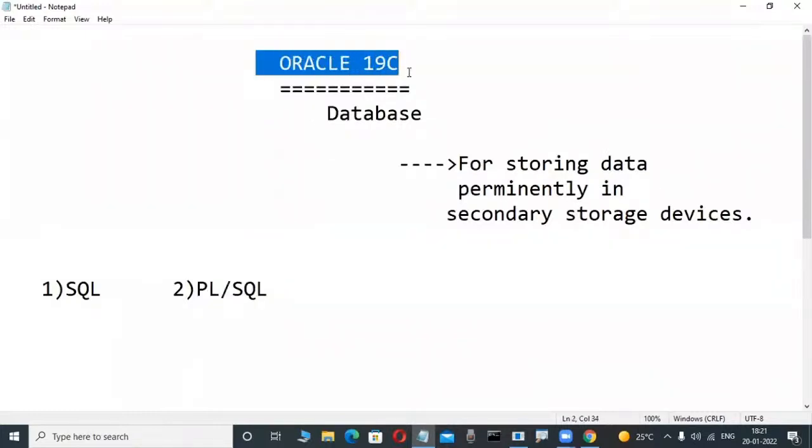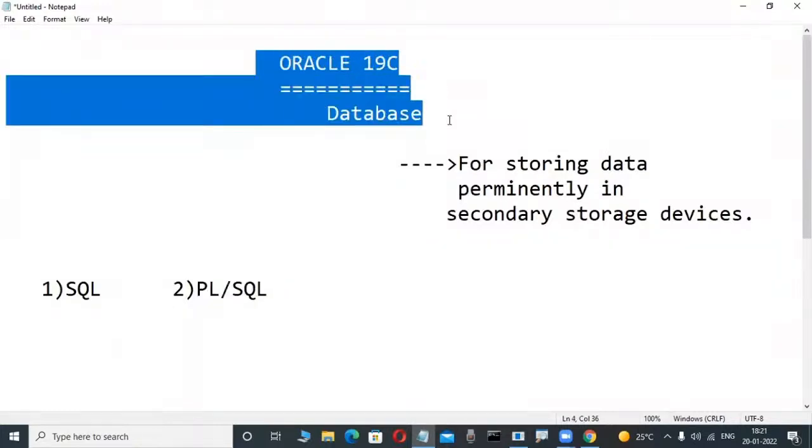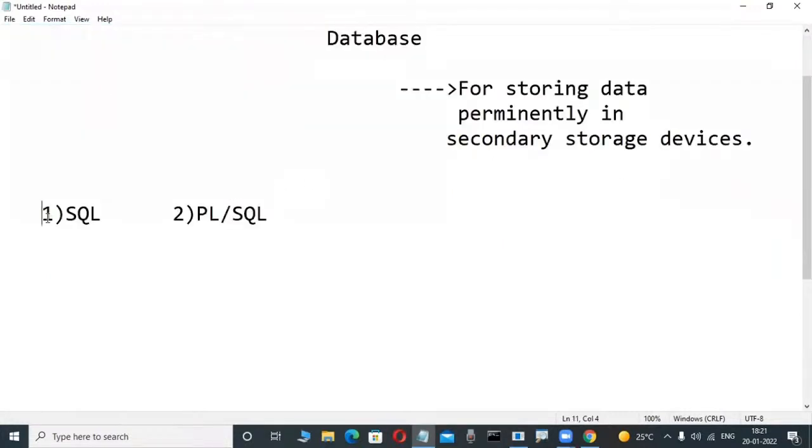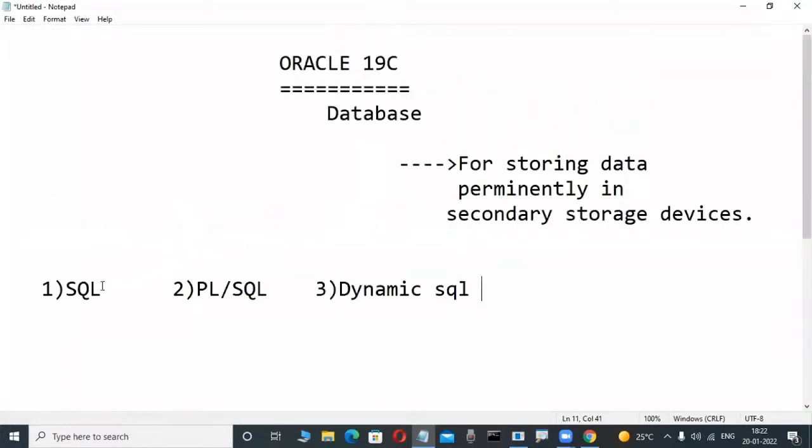Observe here. If you want to operate the Oracle database product in our company or anything, which languages are we learning? SQL is one language, Structured Query Language. After SQL, we are learning another language that is also better to learn. That is PL/SQL, Procedural Language extension for SQL. Not only these two, but in a company we also use another language, Dynamic SQL. Dynamic SQL is a small one only, because if we have good knowledge of PL/SQL, it is a little bit of extension. These three languages you have an idea.